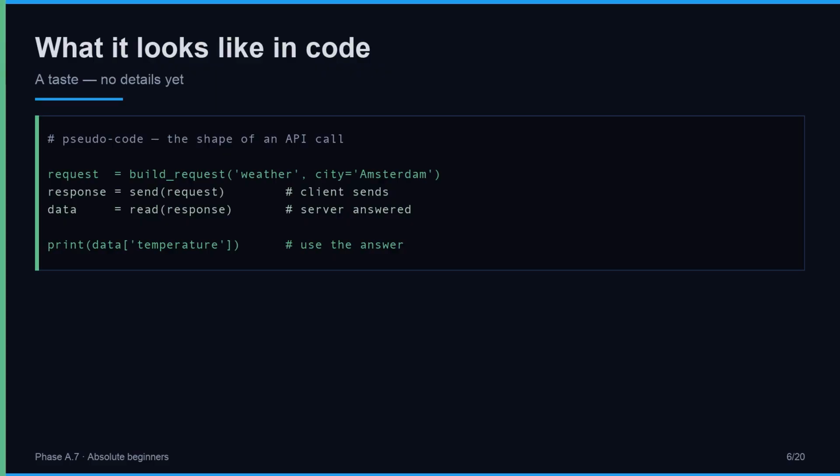You build a request, say, ask for the weather in Amsterdam. You send that request out across the network. The server on the other end receives it, looks up the weather, and sends a response back. You read the response and pull out the temperature. That is the whole pattern. Real Python does this in 2 or 3 lines, but the shape is exactly what you see here: ask, wait, answer, use. The shape of the call.